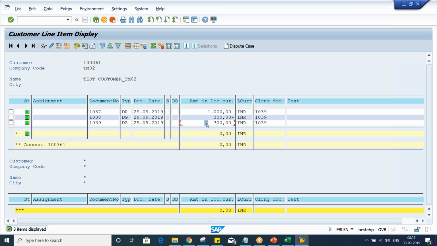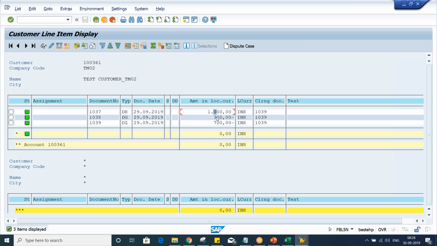Whenever you post a different nature of transactions, every transaction is posted directly or indirectly against a particular document type, and with its help we will come to know what kind of transaction it is, whether a customer invoice or vendor invoice, customer credit memo or vendor credit memo, or a normal JV, whether the payment has been released through APP or we have made a manual payment. All these can be identified with the help of document type.